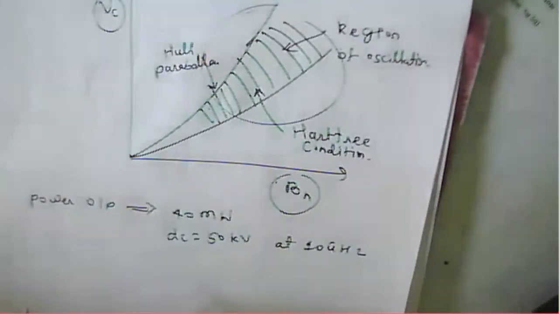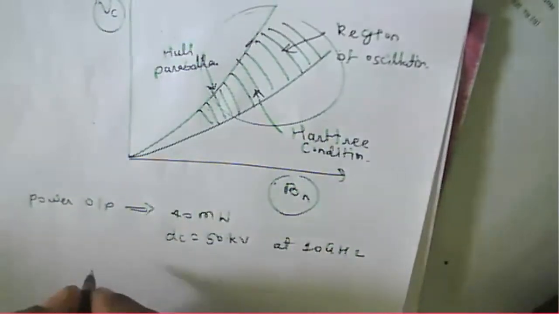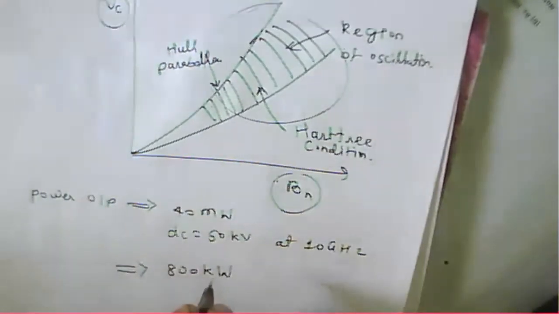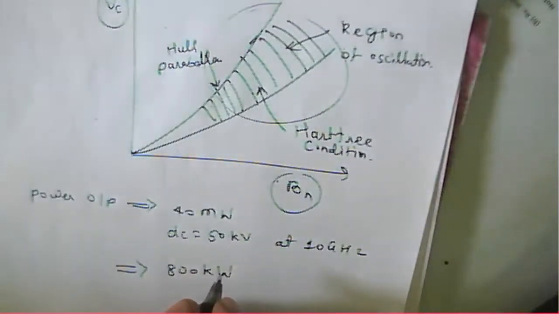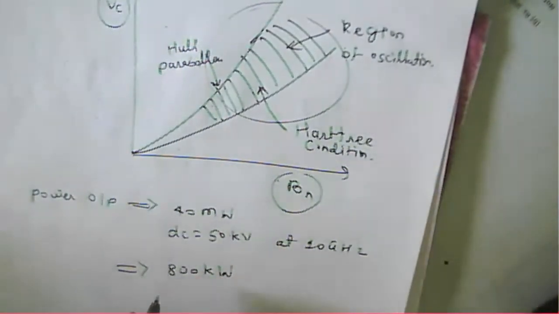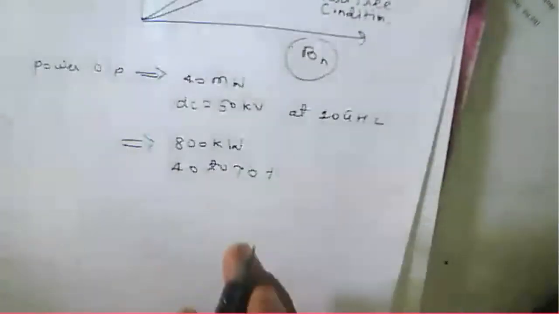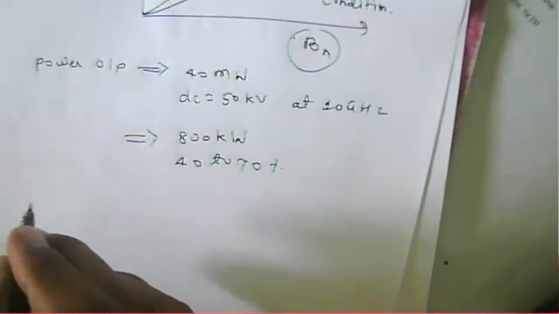Average output is about 800 kilowatt, and the efficiency is about 40 to 70%.